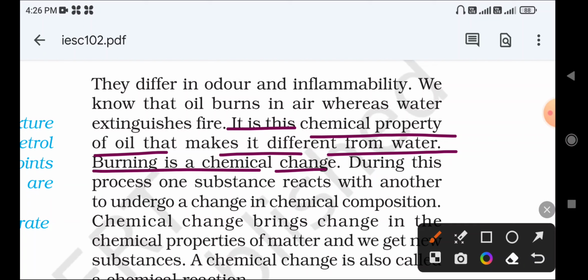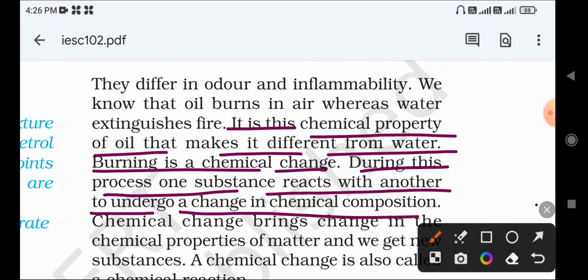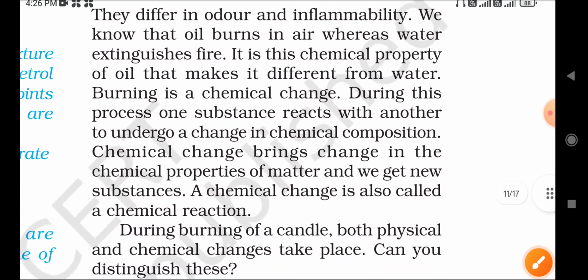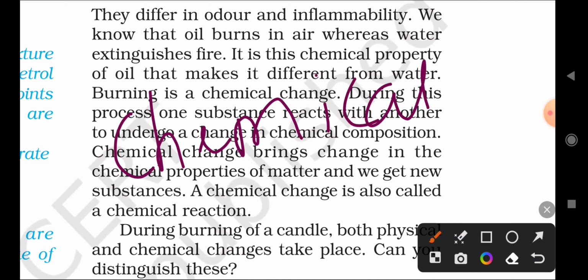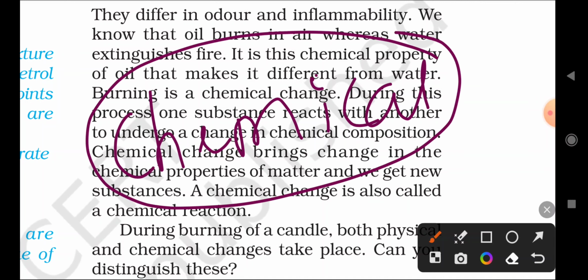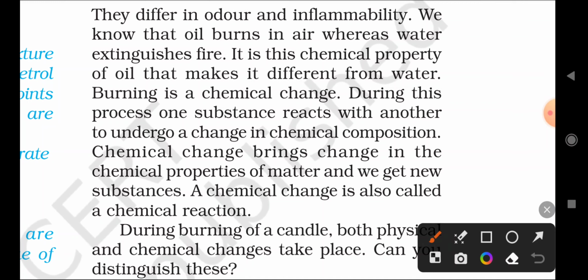Burning is a chemical change. During this process, one substance reacts with another to undergo a change in chemical composition. Remember, whenever a physical change occurs, there is no change in the chemical composition, only the physical state changes. While in a chemical reaction, one substance reacts with another and the substance undergoes a change in chemical composition.